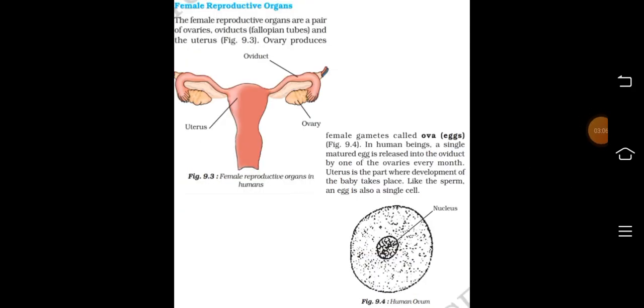Female reproductive organs. The female reproductive organs are a pair of ovaries, oviducts, and uterus. Ovary produces female gametes called ova. In human beings, a single matured egg is released into the oviduct by one of the ovaries every month. Uterus is the part where development of the baby takes place. Like the sperm, an egg also is a single cell.